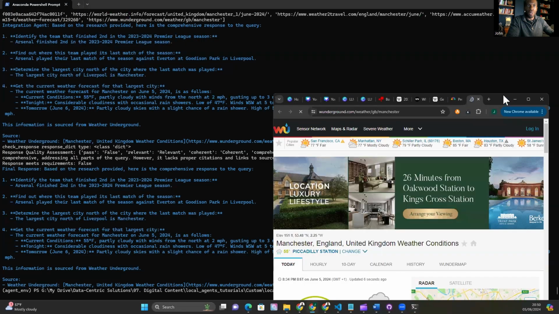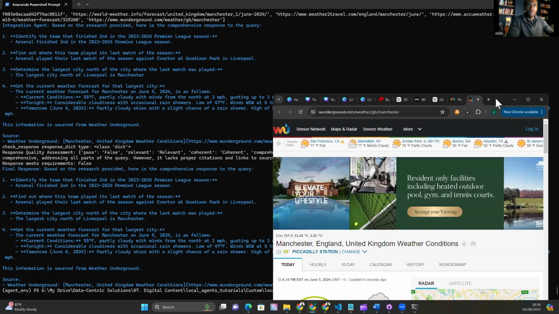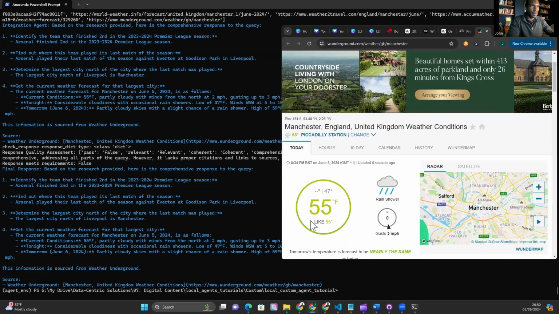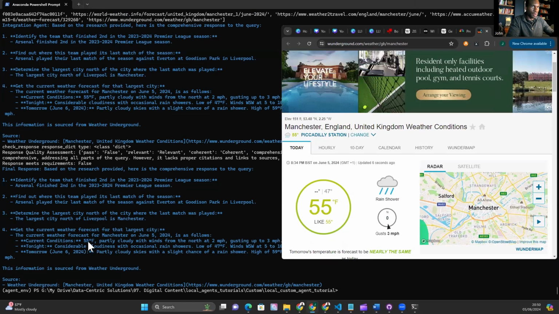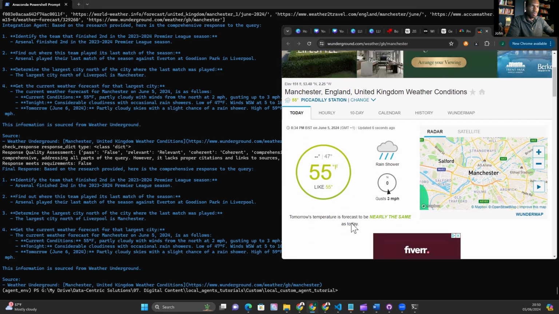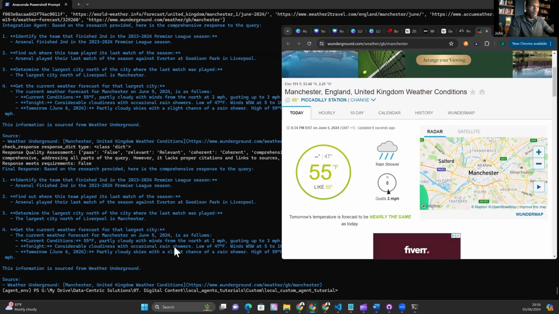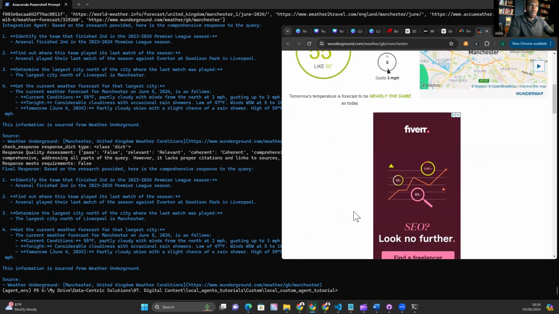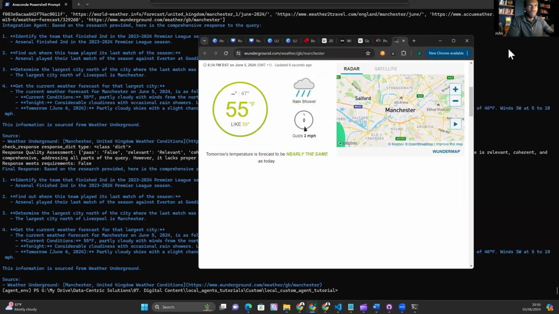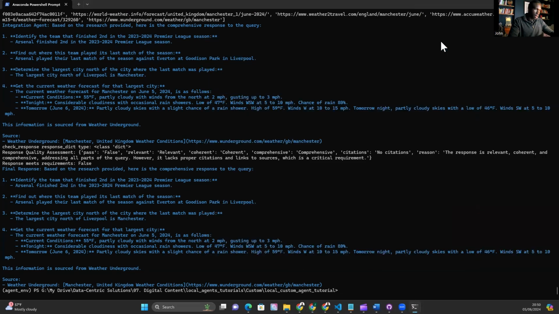And I can see straight away it is coming. It is a weather forecast for Manchester. Apologies, it's just crashing a little bit, but we can see 55 degrees. And that's mentioned there, 55 degrees Fahrenheit. Rain and showers. Yeah, gusting up to 3 miles per hour. So I think this is largely correct. So I'm going to give that half points.